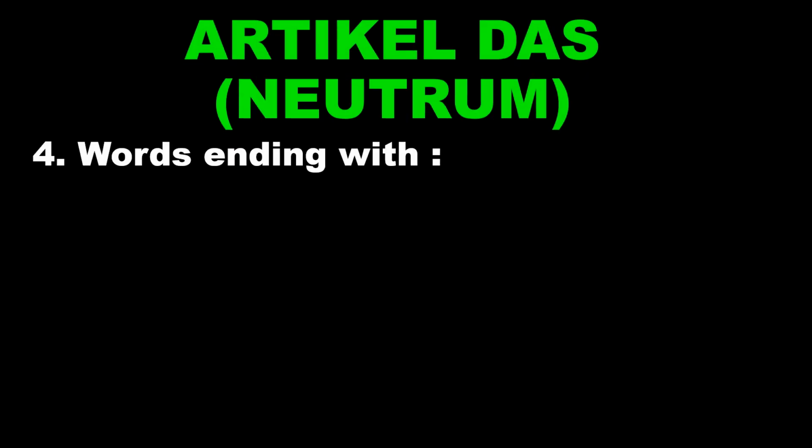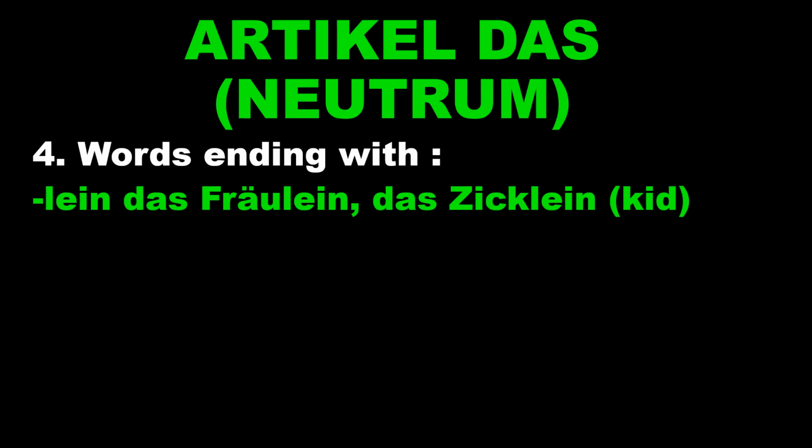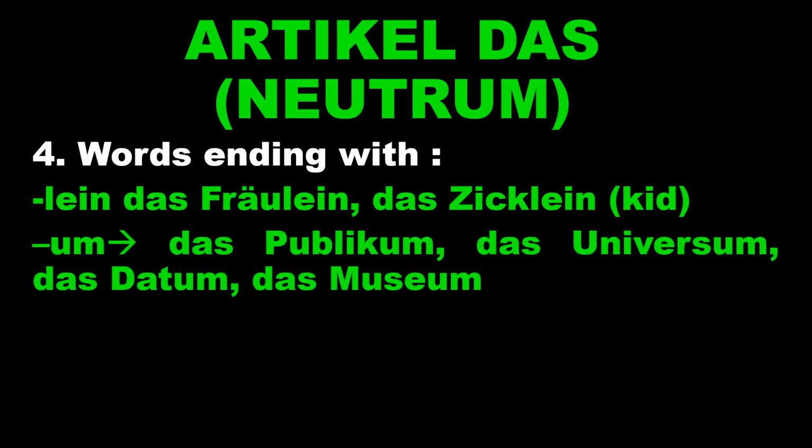Next tip is words ending with LEIN. For example, das Fräulein, das Zicklein. Fräulein, Miss. Das Zicklein means the baby goat, which is called a kid. When the word is ending with UM, then the article will be das: das Publikum, das Universum, das Datum, das Museum, just like that.